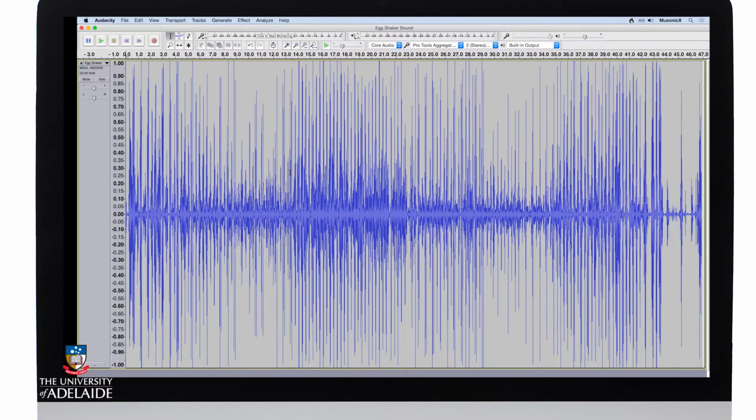Okay, let's play it. To play it, we'll click the play button. You can see how some of the waveforms are peaking on the level meter as they're turning red. I'm interested in grabbing a chunk that isn't distorted. So I'm going to come in here to this section and highlight that piece. Now to play it back, I can simply click play again or use the spacebar. Okay, I like the sound of that section, so I'm going to edit it.